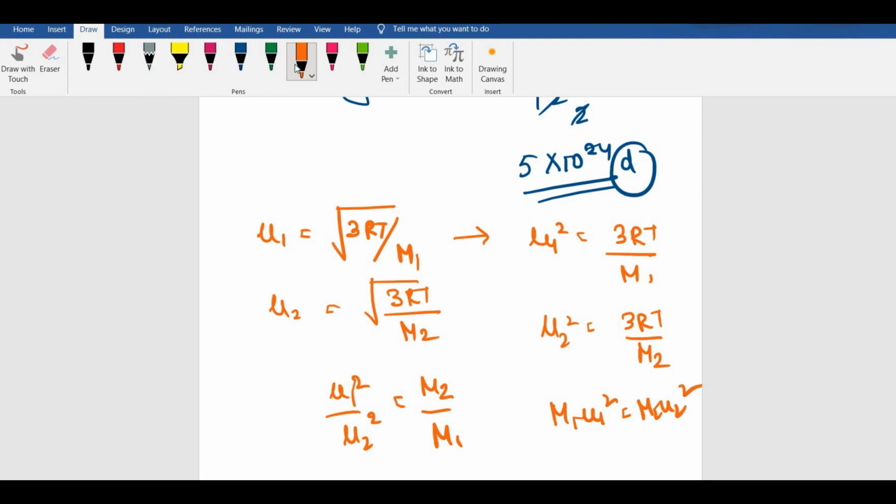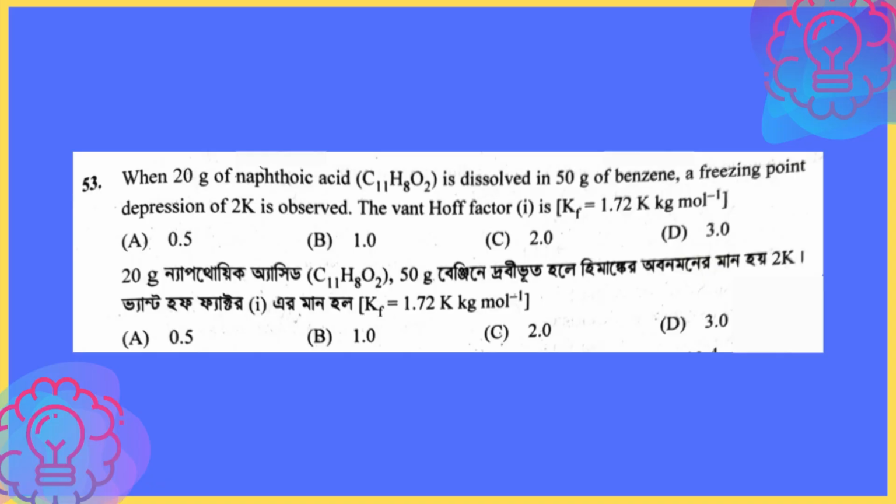Is this form mentioned, anyone? Yes, option number D. It is already mentioned. So that should be your correct option. Clear? So option number D should be the correct option. Now moving to the next question.